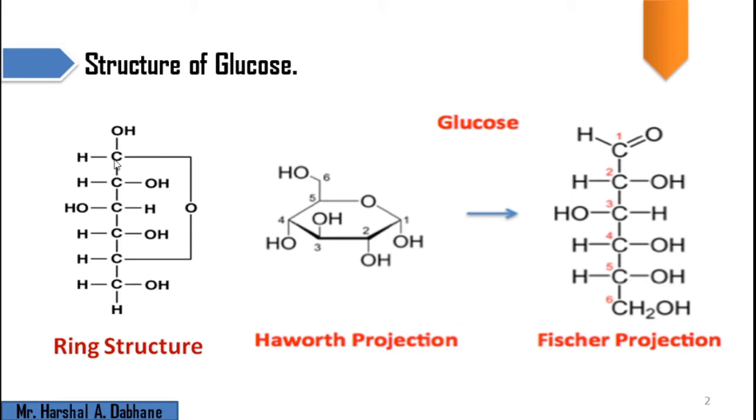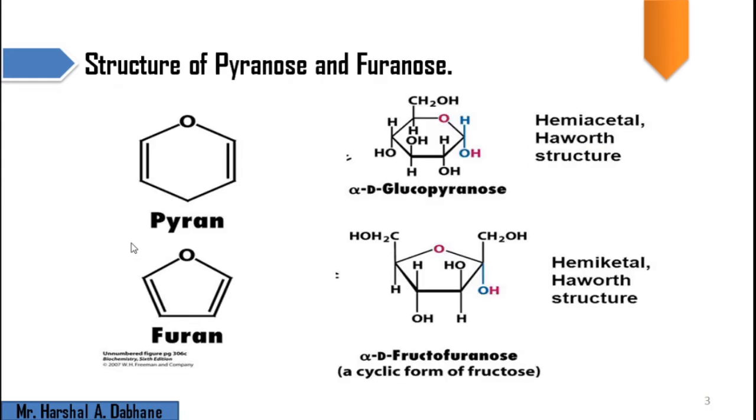Simply, it is present in three forms. The first one is the Fischer projection, shown by vertical and horizontal lines. Second, when the oxygen reacts with the aldehydic group, it is converted into the cyclic form called the Haworth projection, which is the simple form by which we can show the ring structure of glucose. Next, we move towards the structure of pyranose and furanose.